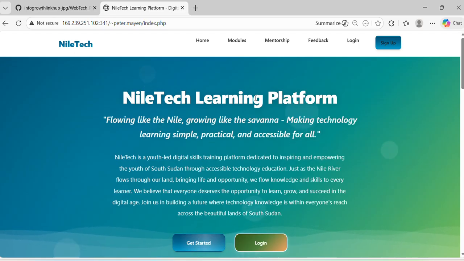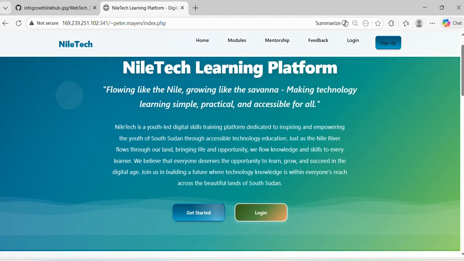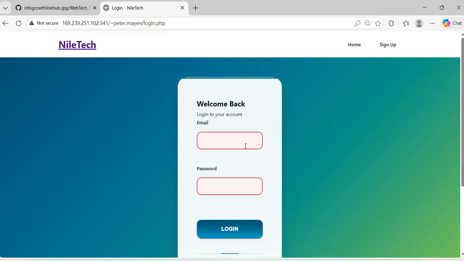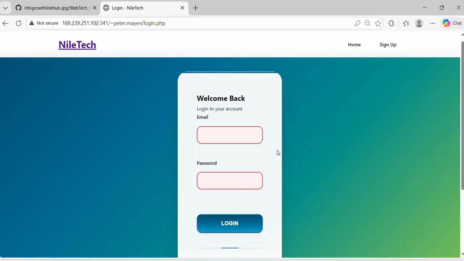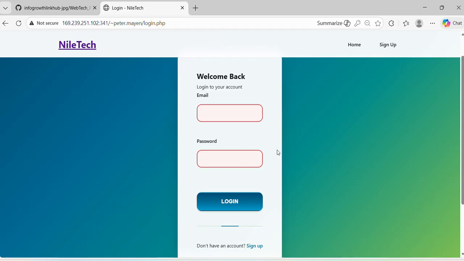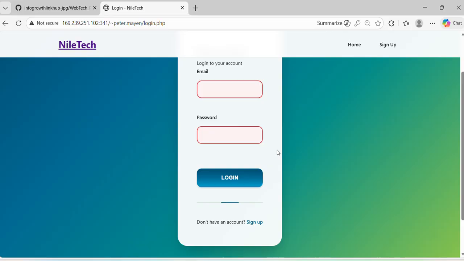When you come to the website and click the link, it will take you to the index page. For you to have access to all the modules, you have to make sure that you log in. Let me click login. This is the login. Keep in mind that before you log in, you need to sign up, because if you don't have an account that you have created, you will not be allowed to log in.